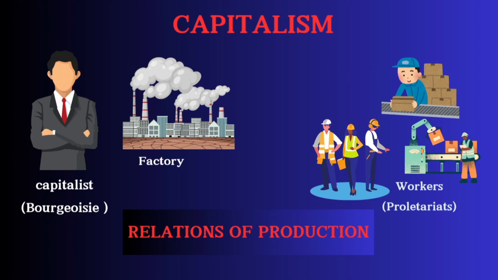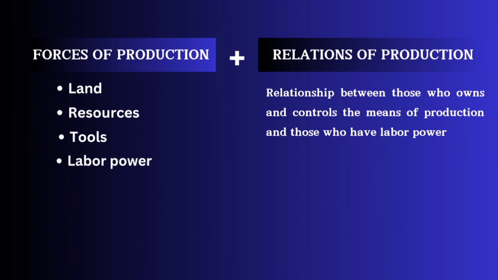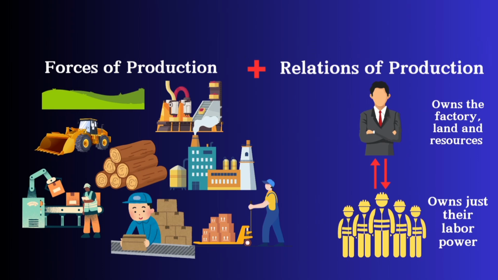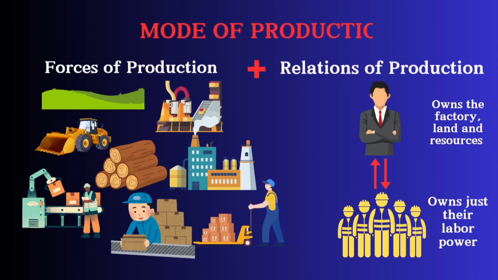It is this combination of the forces of production and the relations of production that gives us the mode of production, just as represented on the screen. For the forces of production, you have the land, technology, factory, and labor power being used. And in the relations of production, you have the relationship between the owners of the means of production and the workers who have just their labor power. The combination of this gives us the mode of production.